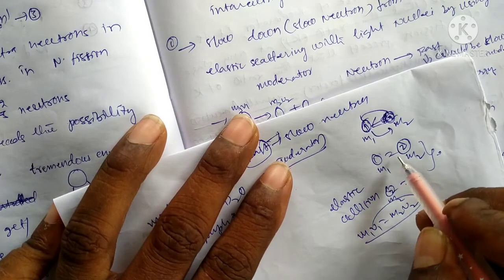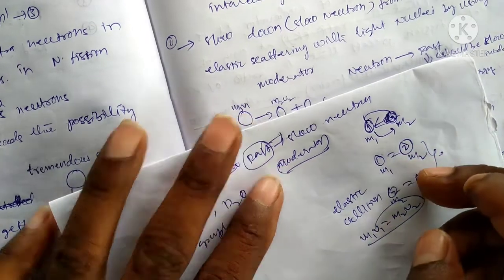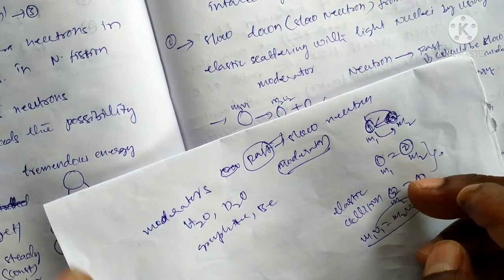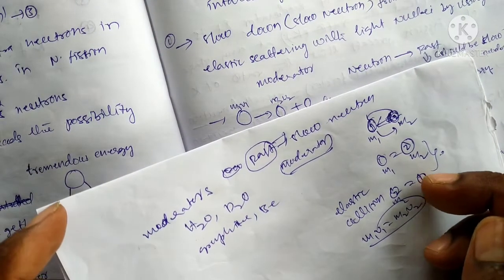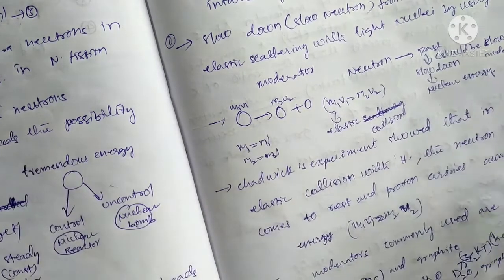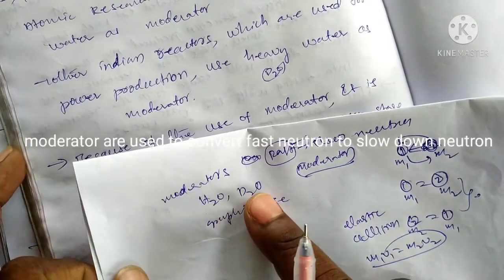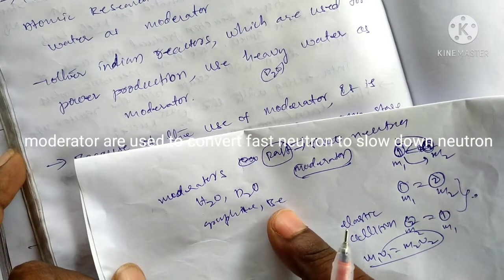The balls or atoms change with collision in the hydrogen atom. This phenomenon appears in the nuclear reactor. The moderators used are H2O, D2O, graphite and barium.